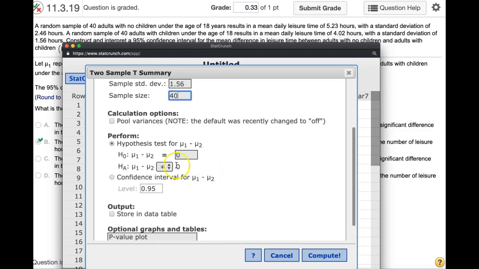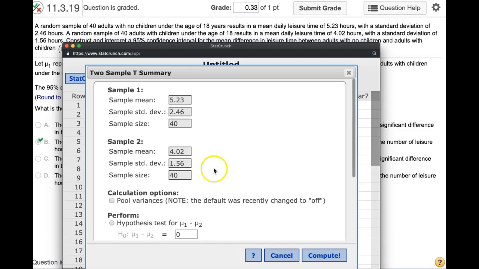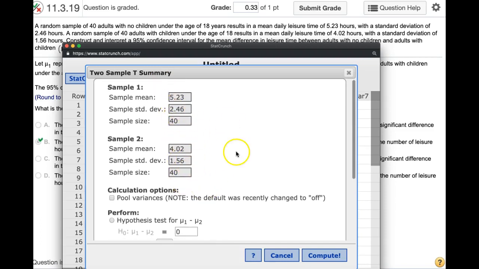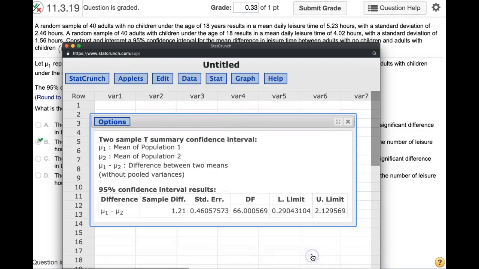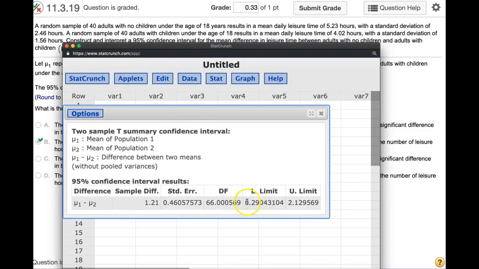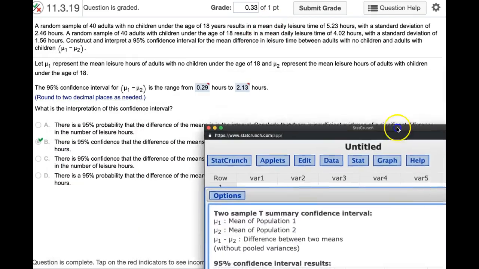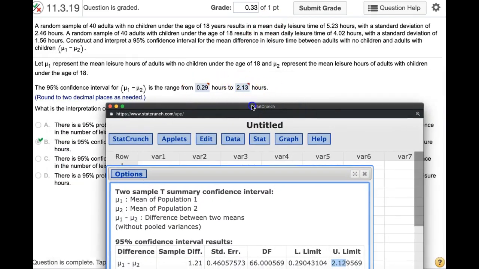And instead of running a hypothesis test, we're going to do a 95% confidence interval, finding out what is the difference between those. What's our best estimate for the difference between those two groups? Compute. And so you end up with those numbers. There's 0.29 and 2.13, which is, I think, what we get here, those answers there.